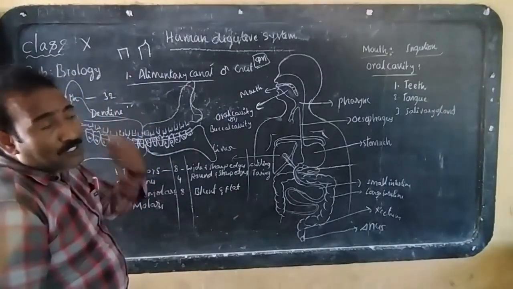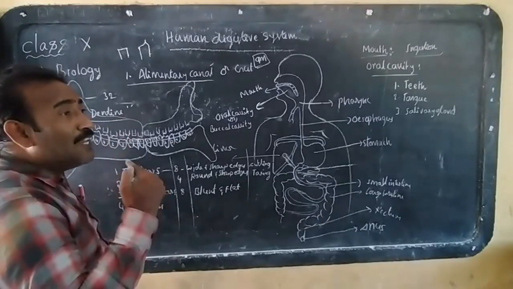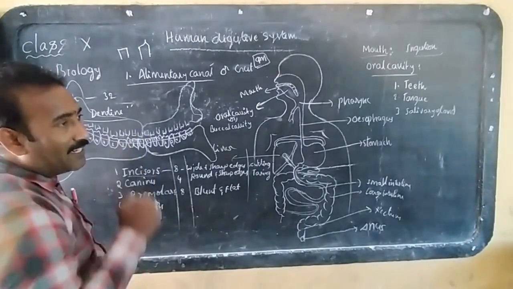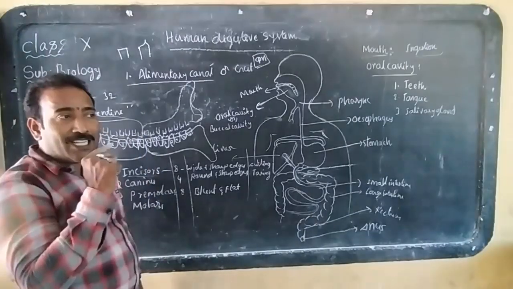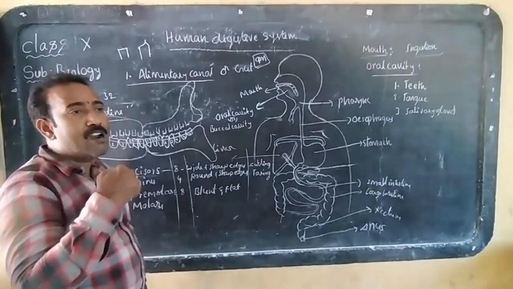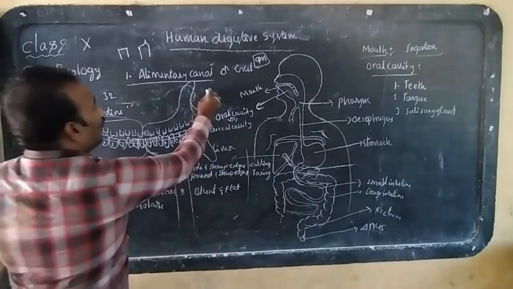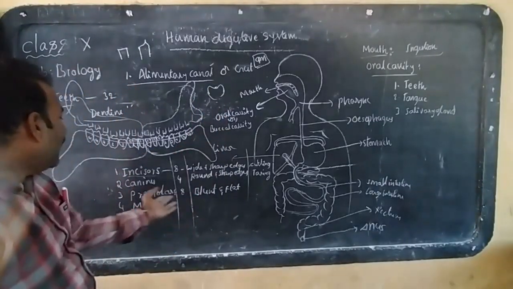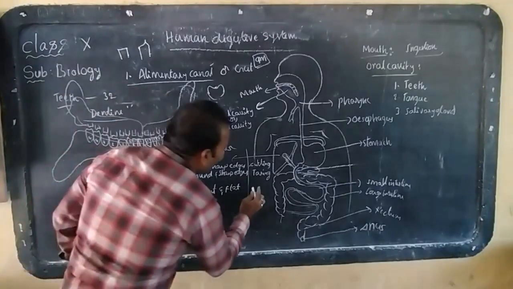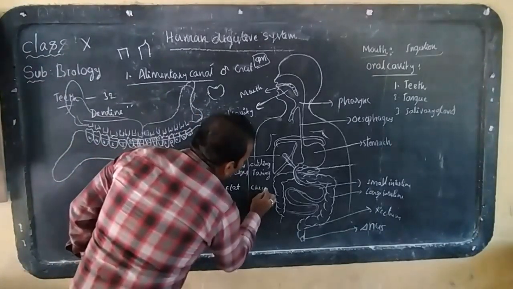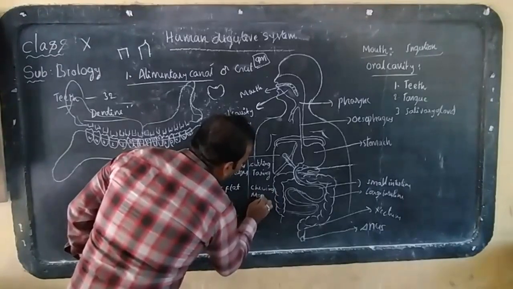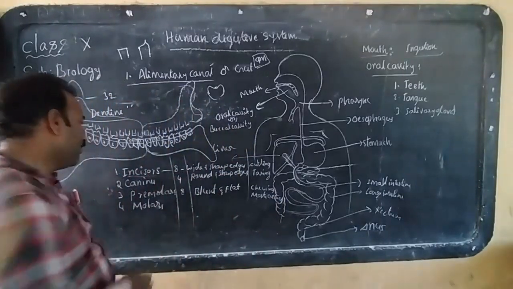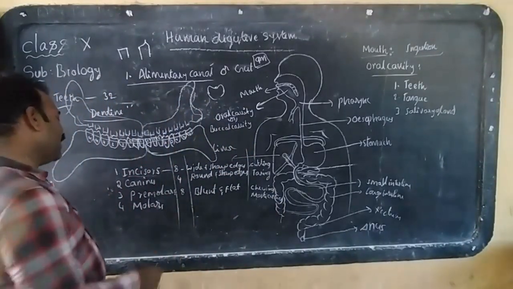And they have the grooves also. Yes, you can touch your premolars with your tongue. You feel the grooves, like this groove. So what are these premolars? They help in the chewing or masticating of the food.